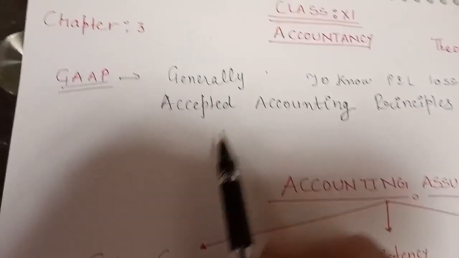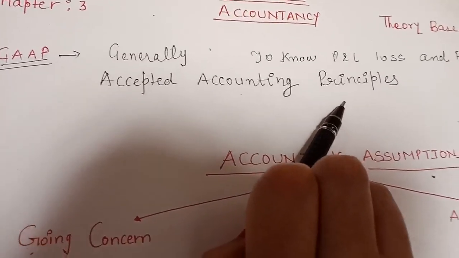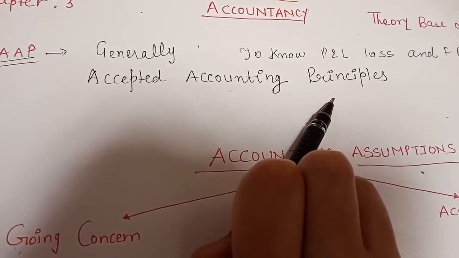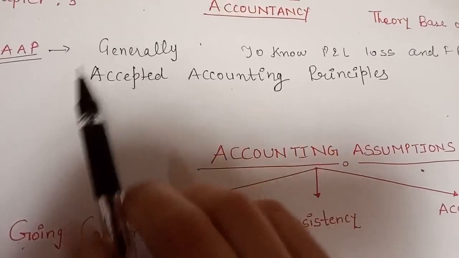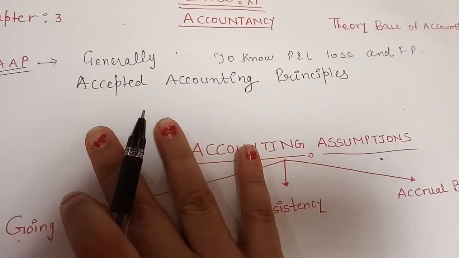Now by this also you can understand that generally accepted accounting principles means these principles are accepted all over the world.